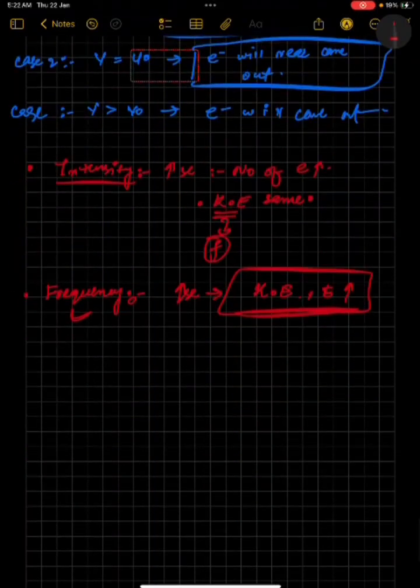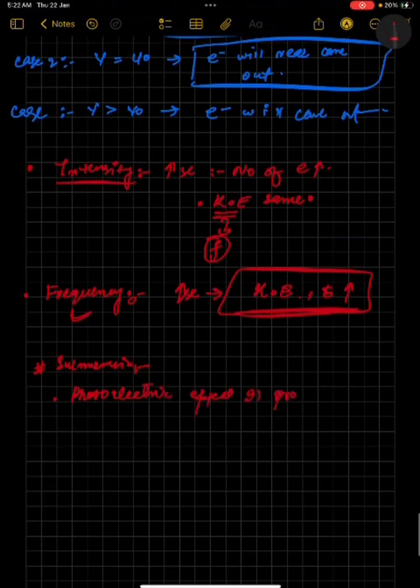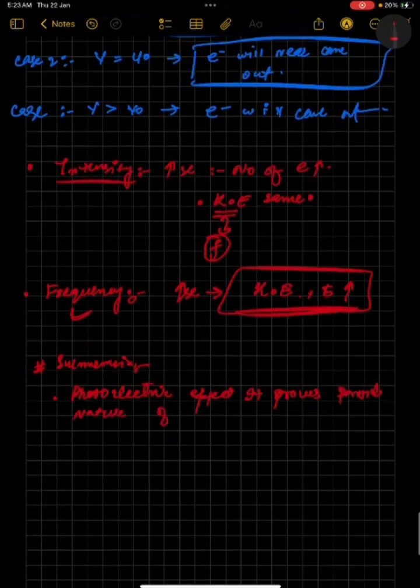So now what we learned in this video, we'll just summarize all this. Summary of this video: the photoelectric effect proves the particle nature of light.